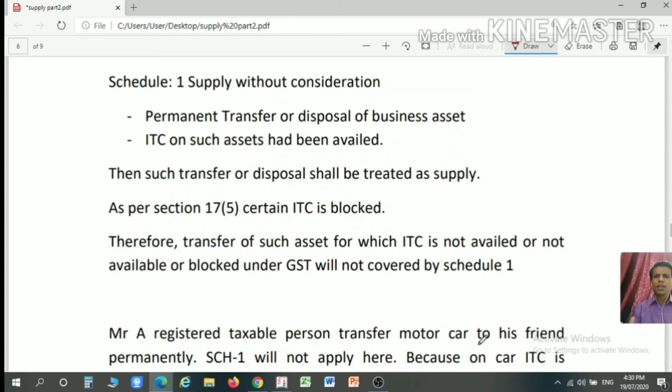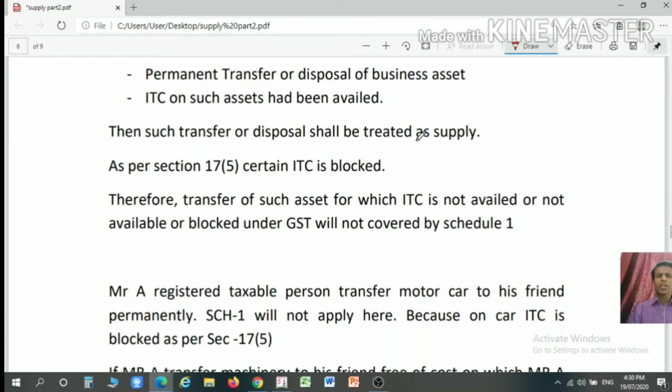Now we will discuss some parts of schedule 1. The first entry of schedule 1 says that permanent transfer or permanent disposal of a business asset on which the ITC has been availed will be considered as a supply. Now the question may arise that under section 17 subsection 5 there is certain blocked credit, for example, immovable property or a motor vehicle.